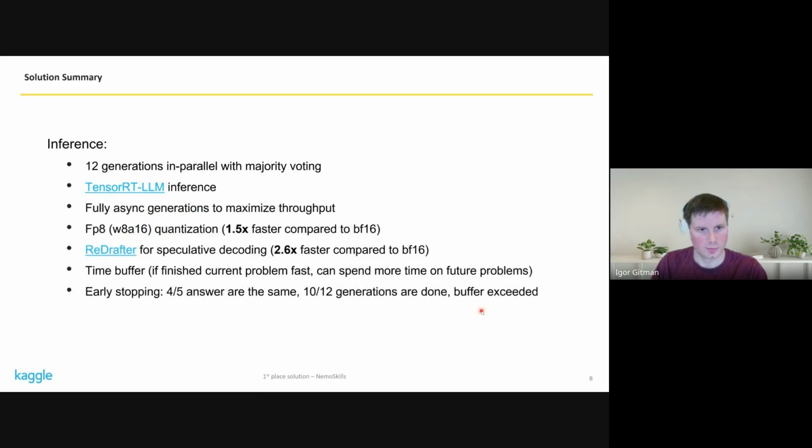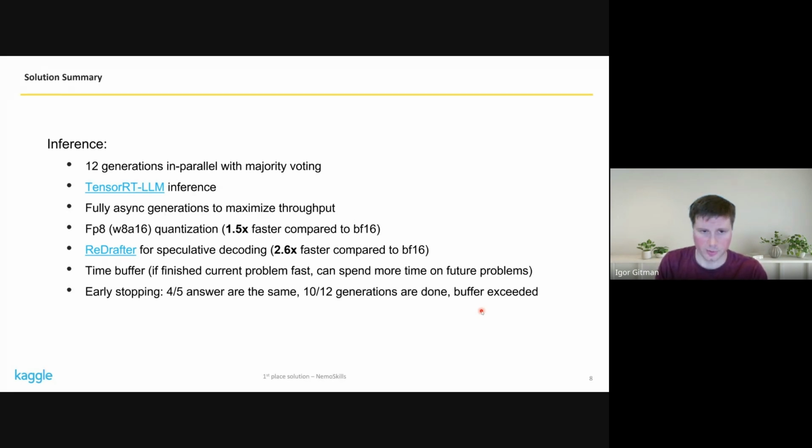So these are the details on the training side. On the inference side, our system was doing 12 generations in parallel, and we aggregated predictions using majority voting. We used TensorRT-LLM for inference. The inference implementation was fully asynchronous, so different generations didn't need to communicate with each other or wait for each other. We did it to maximize throughput and be able to cancel generations as needed.